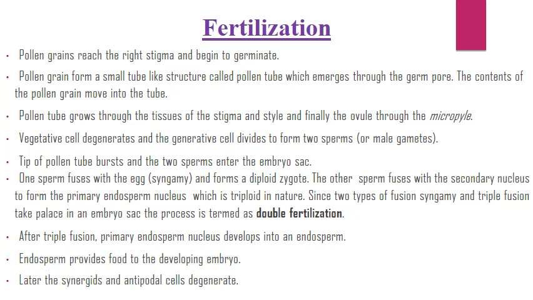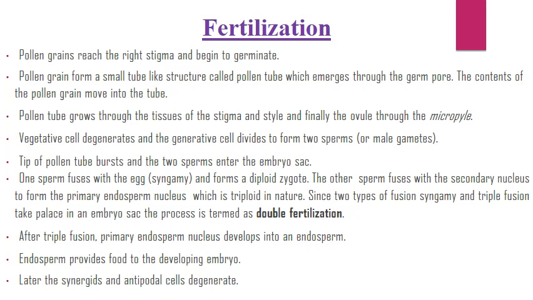Vegetative cell degenerates and the generative cell divides to form two sperm or male gametes. Tip of pollen tube bursts and the two sperms enter the embryo sac. One sperm fuses with the egg and forms a diploid zygote. The other sperm fuses with the secondary nucleus to form the primary endosperm nucleus, which is triploid in nature.